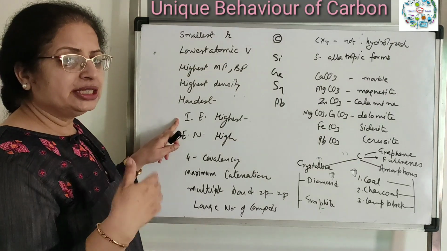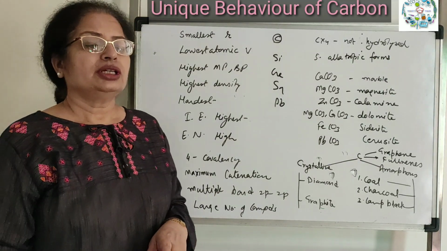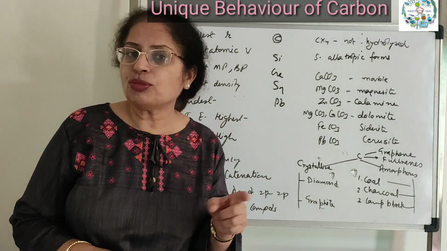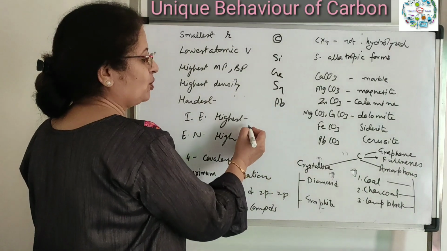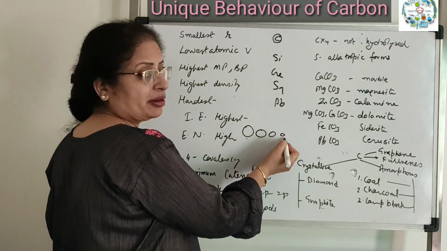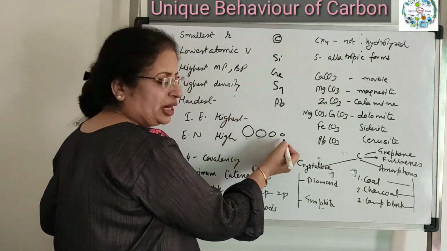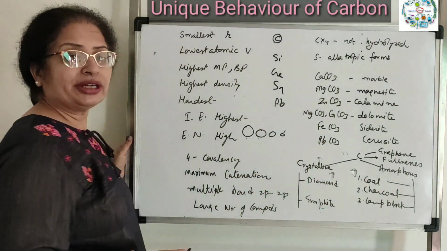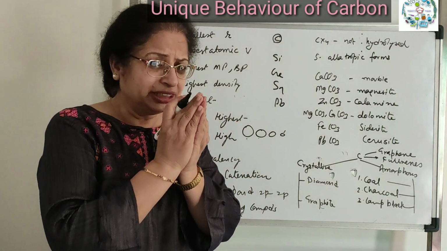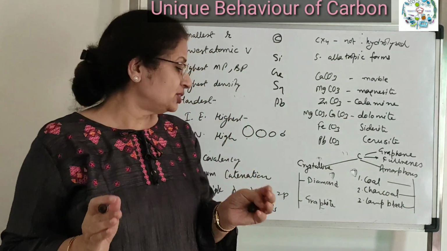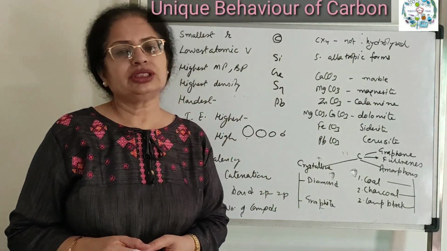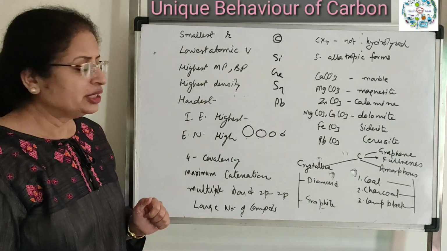Its ionization energy is very high because you have to remove 4 electrons from a small atom. This is lithium, beryllium, boron, carbon. So by going left to right, you will see the atomic volume or atomic radius of carbon is very small, and shells are contracted inside. That's why the nucleus has much more attraction on the electrons, and it is very difficult to remove an electron, and